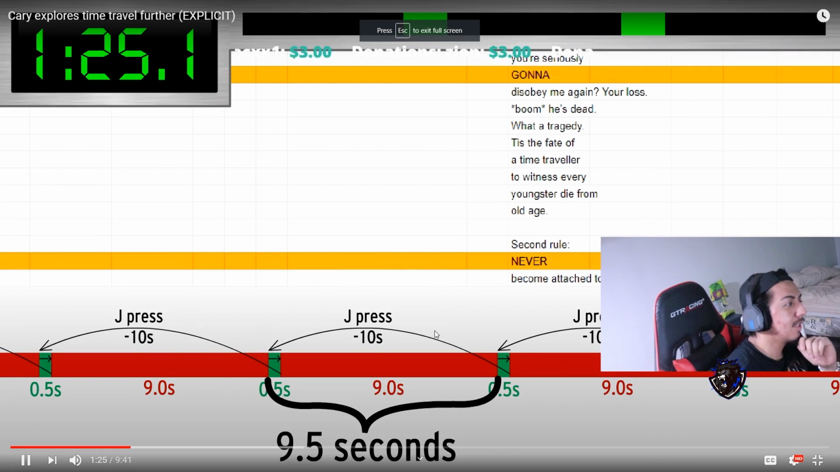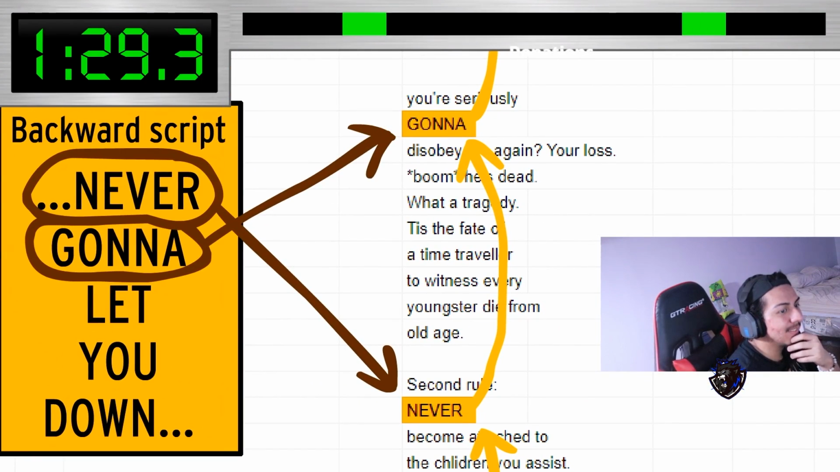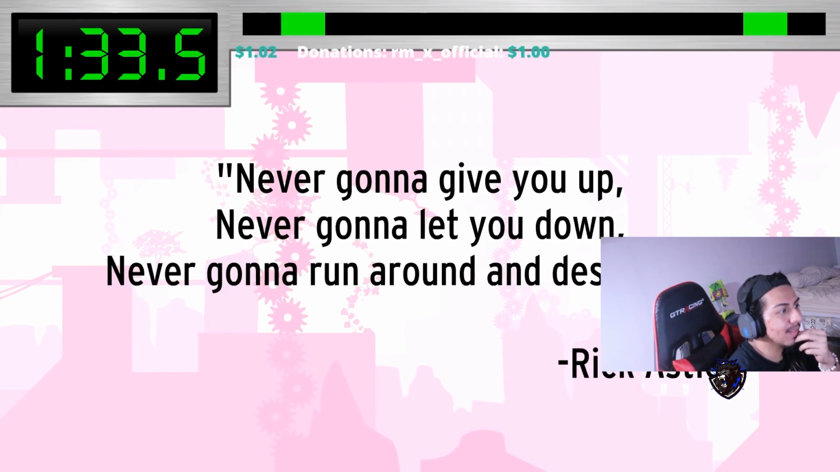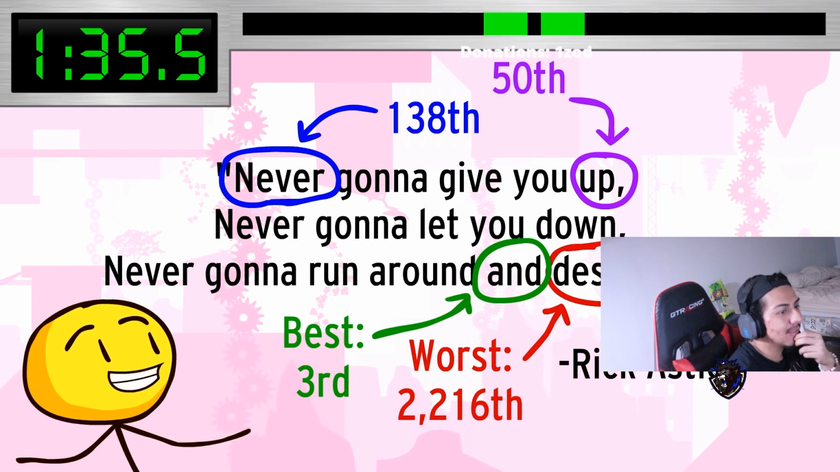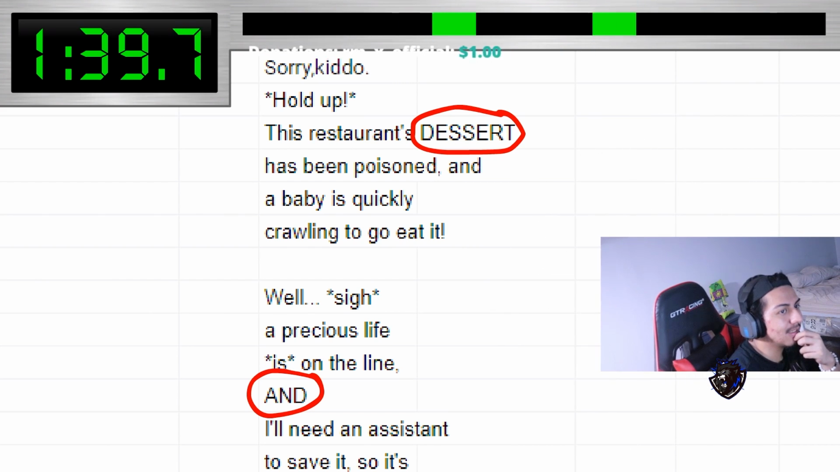Thanks to the forward script, we have to include one word of the backward script. These words have to play two roles. Fortunately, the words to Rick Astley's song are pretty common, so I was relieved. I wrote these double-purpose words in all caps, and then it just became a puzzle.